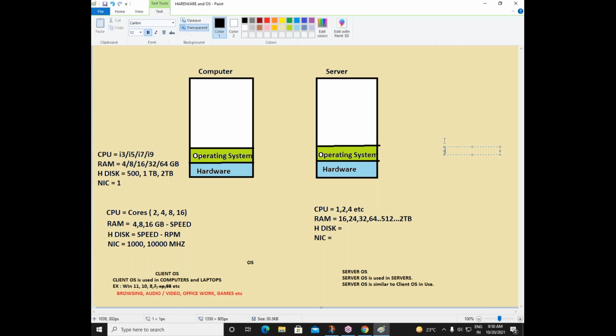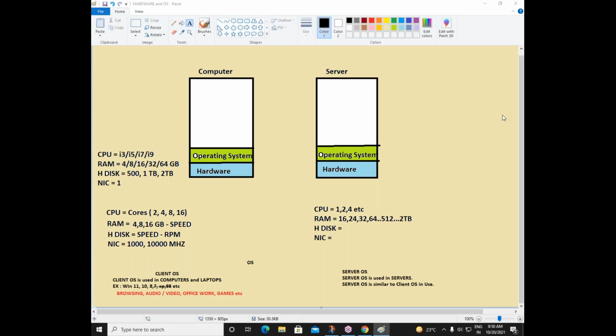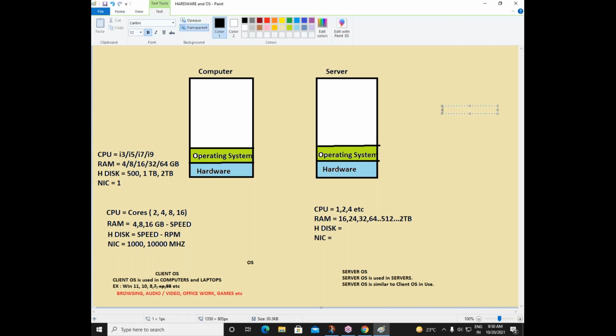Okay. So server operating system and client operating system. One of the differences here is the pricing. We need to pay money, right? Company has to purchase a license for client operating system or company has to purchase a license for server operating system. So when they purchase a license for client operating system per machine, the license cost may be around $80. That is, suppose, for say Windows 10. Okay.